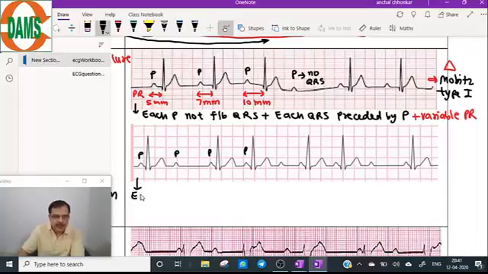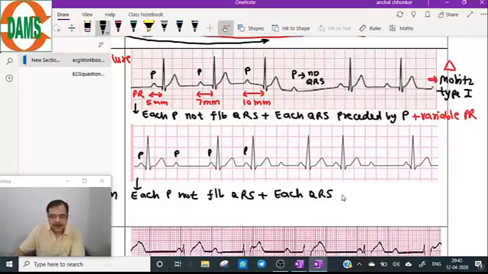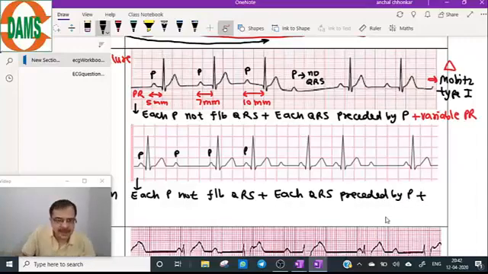So each P is not followed by QRS, but each QRS is preceded by the P wave. This is a common finding between Mobitz 1 and Mobitz 2. Let's see the PR interval.